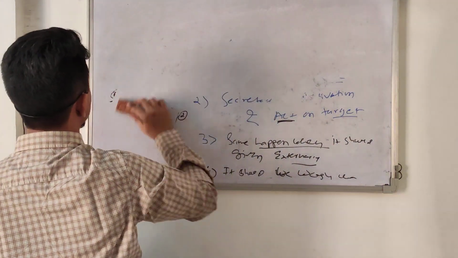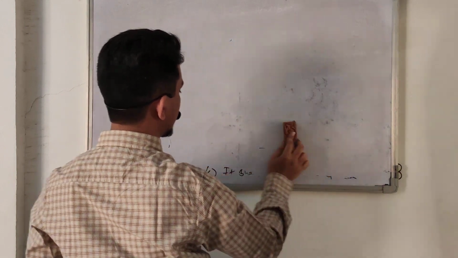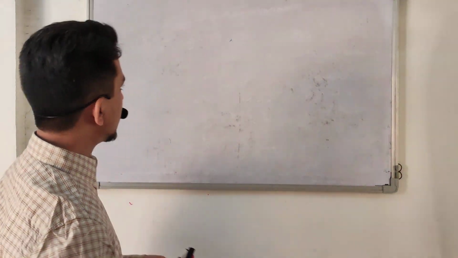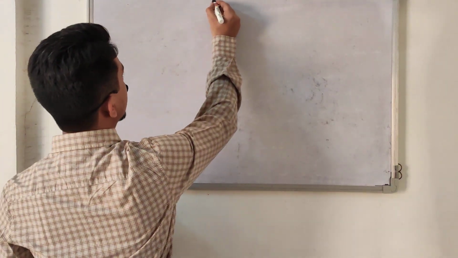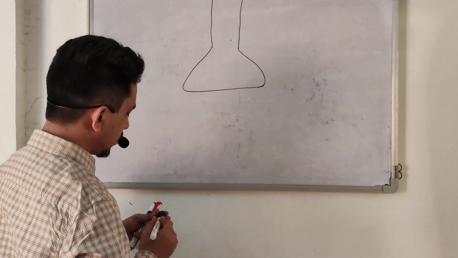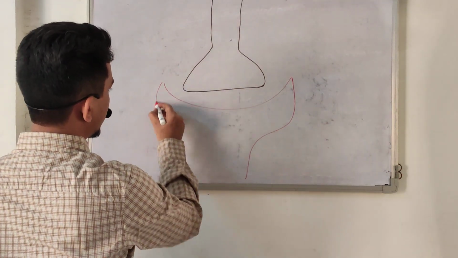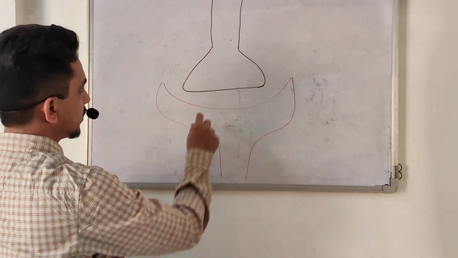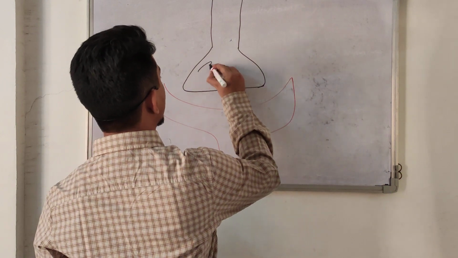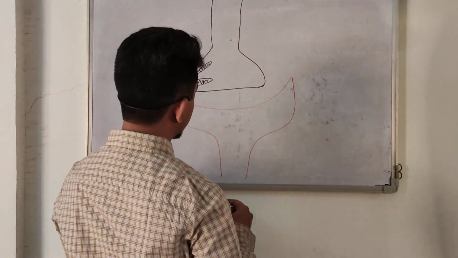Now let us see how a neurotransmitter works, and after that we will see the classification of neurotransmitters. We know that in a synapse, this is the presynaptic neuron, this is the postsynaptic neuron, and here is the synaptic cleft. Also, here there is a mitochondria which gives the energy, ATP. There are also vesicles.